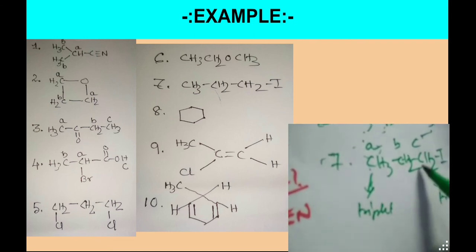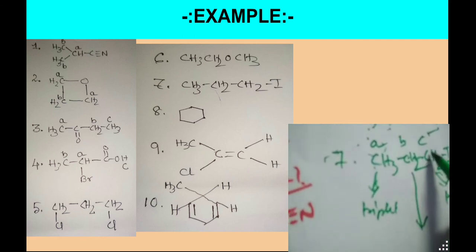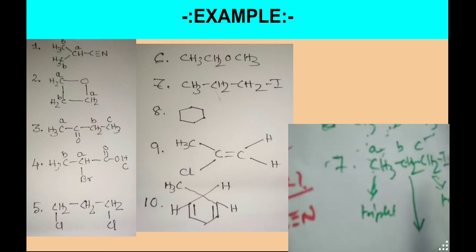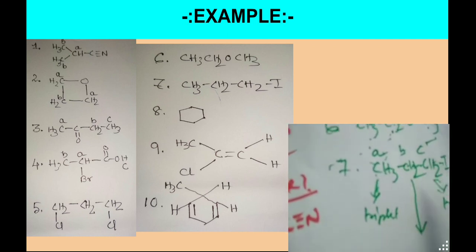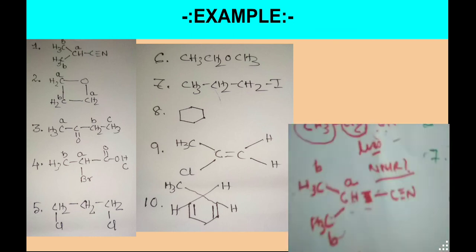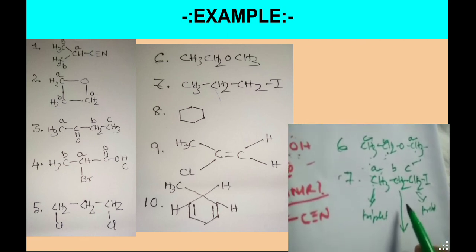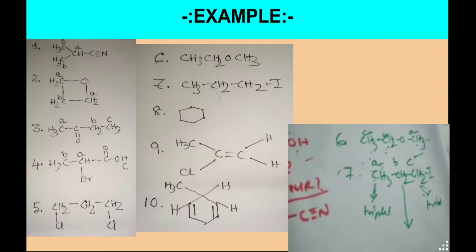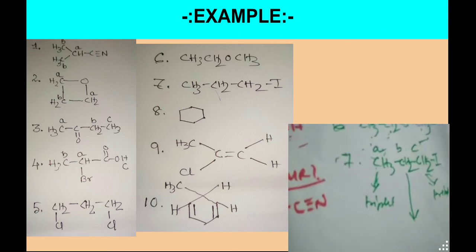Okay, now what about the B? This is something different. Look at that. Here in this particular C position, iodine is present, but in A position there is no iodine, so the two environments are totally different. I have given one example of 5, example number 5 right over there. There are 2 chlorines, and as there are 2 chlorines their environment is the same, so in the middle CH2 it is not a problem, but in this case it is a problem.